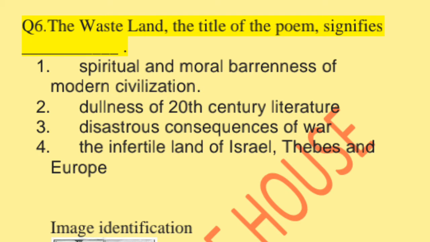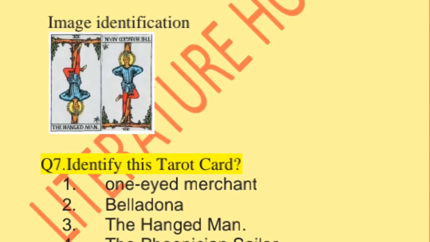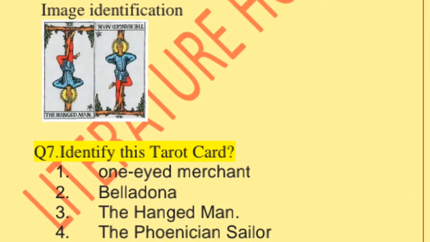Let's see another question: image identification. Question number 7 belongs to image identification. Let's see what type of image is given here, and we have to identify this tarot card. This tarot card belongs to one of: the one-eyed merchant, Belladonna, the hanged man, the Phoenician sailor.